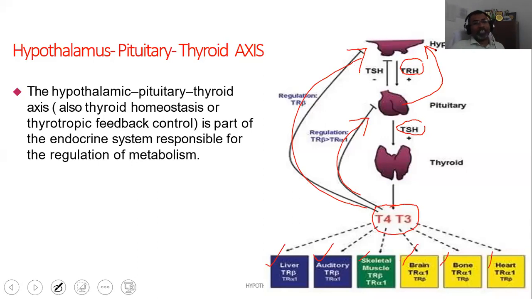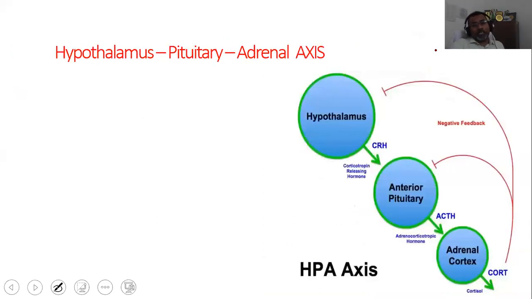उस टाइम में भी हमने ये axis पढ़ा हुआ. Another axis that you are knowing, that is the HPA axis, that is hypothalamus, pituitary, adrenal axis. Means hypothalamus से CRH, corticotropin releasing hormone release होता है जो कि anterior pituitary को कंट्रोल करते हैं, और anterior pituitary में जो corticotrope cells हैं, these cells basically they release the hormone adrenocorticotropic hormone ACTH, and